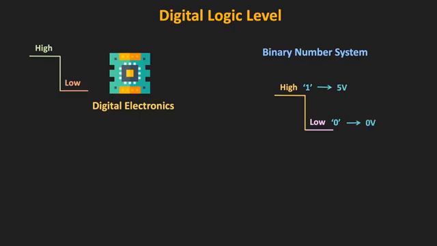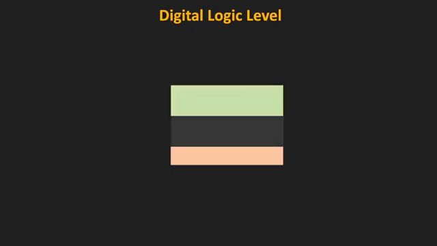But in reality, logic 1 and logic 0 are represented by a voltage range rather than a particular voltage level. For example, for any digital signal to be considered as logic 1, it is not always necessary to be 5 volt. Even if the voltage level is within a certain band, it can be considered as logic 1.